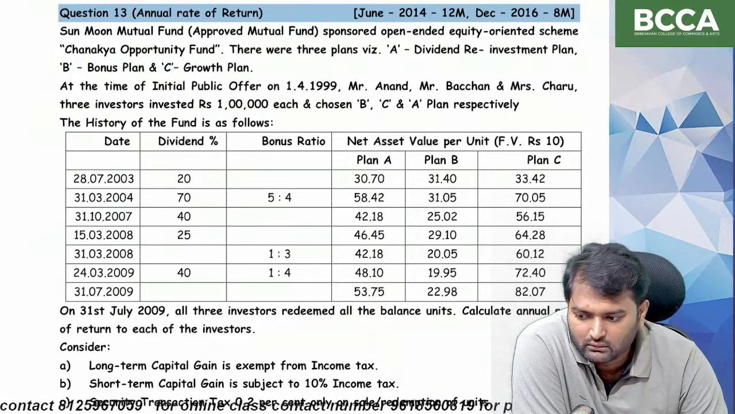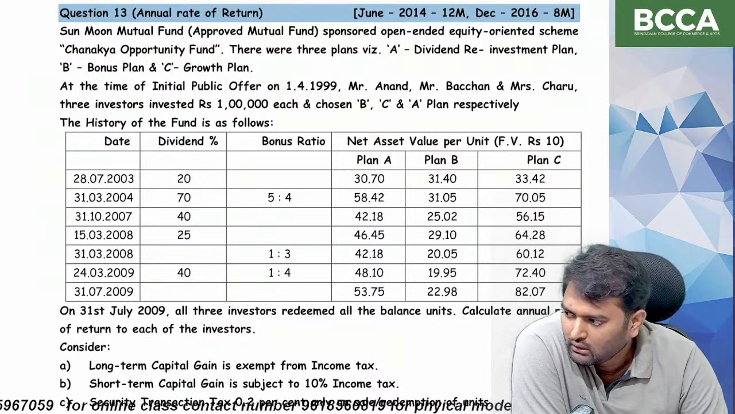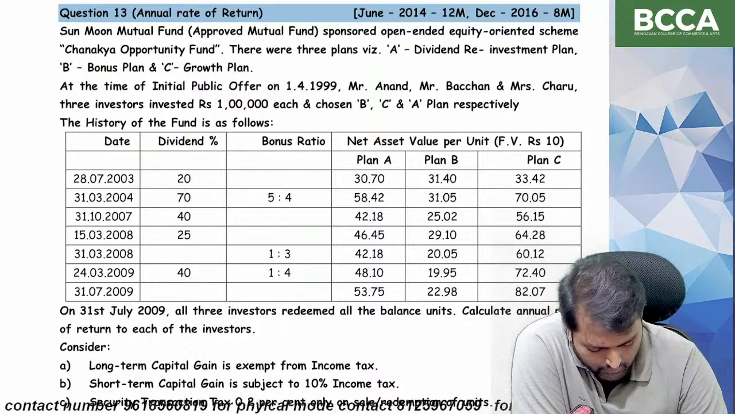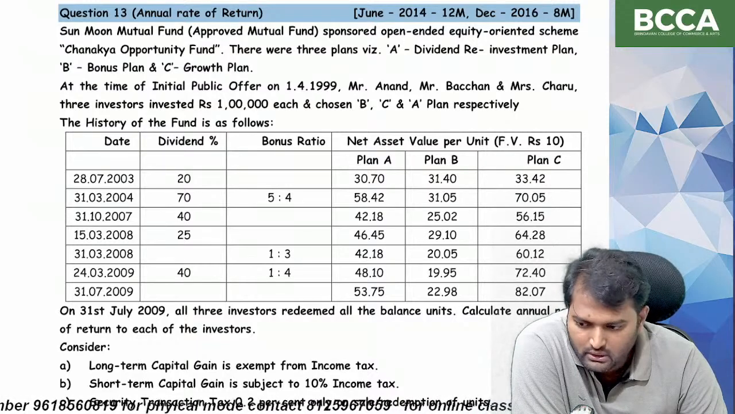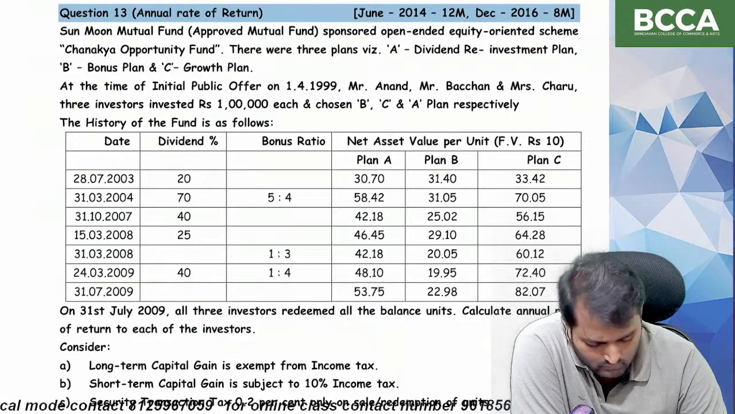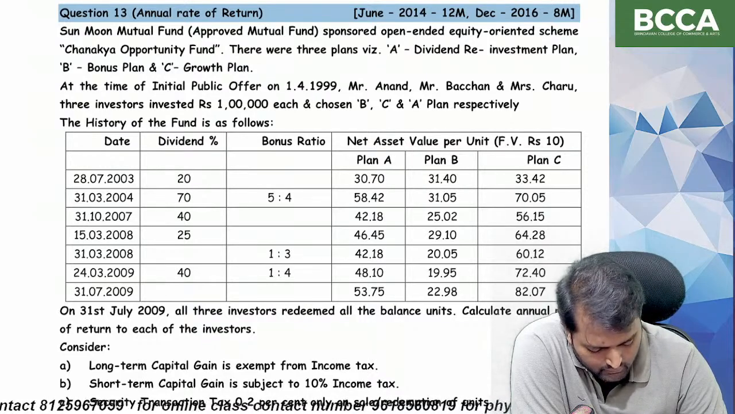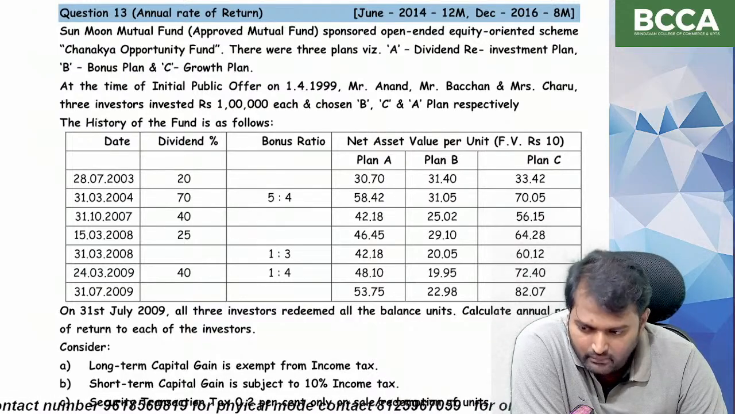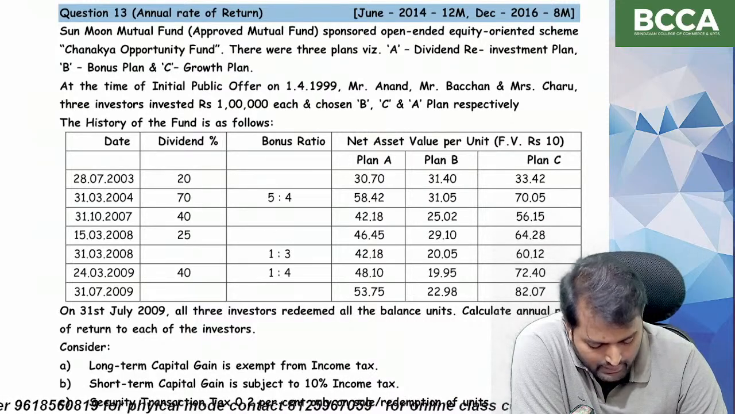Question number 13. Sun Moon Mutual Fund approved mutual fund sponsored open ended equity oriented scheme Chanakya Opportunity Fund. There were three plans. Plan A, dividend reinvestment plan. Plan B, bonus plan. And Plan C, growth plan.